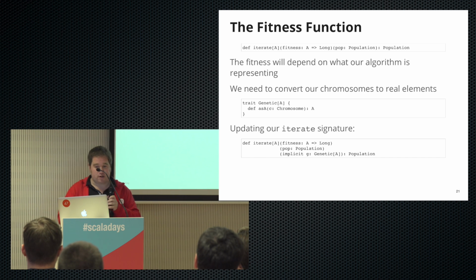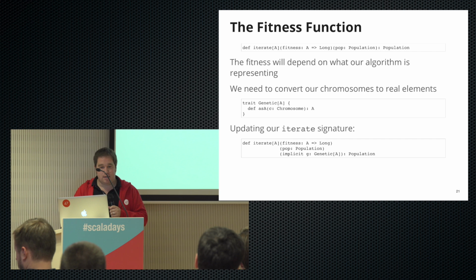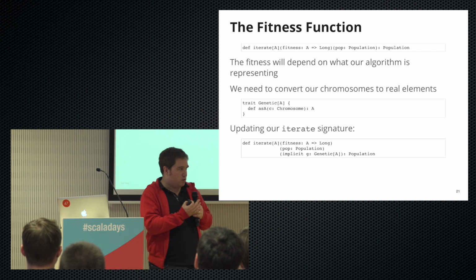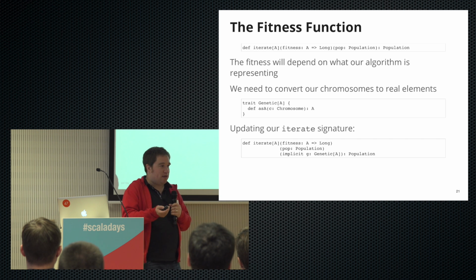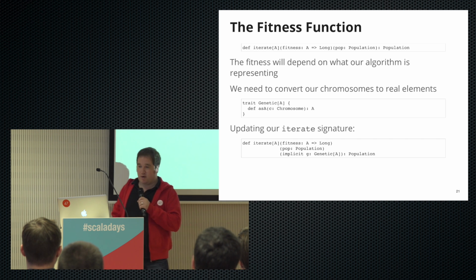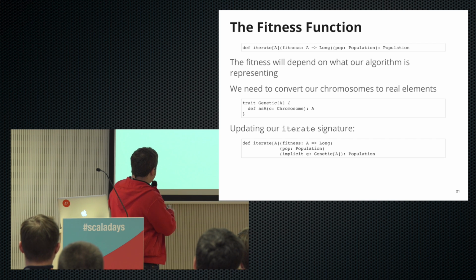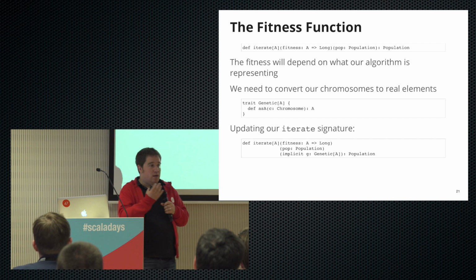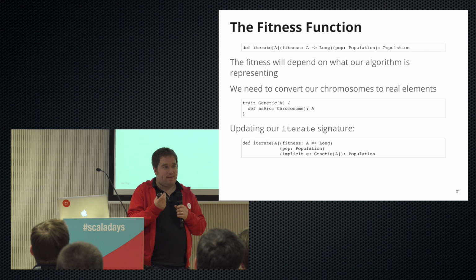So clearly the fitness function will depend on what our algorithm is actually representing, because we've been quite abstract so far about this. So we need a way to convert from this binary string, which is supposed to represent stuff in the real world, into actual real world stuff. So here's a way we could do that. We could create a little trait here, just with a single method on it, as A, which takes a single chromosome and is able to understand what that binary string is supposed to mean, and then create that type for us.